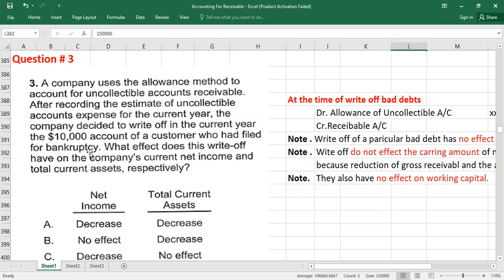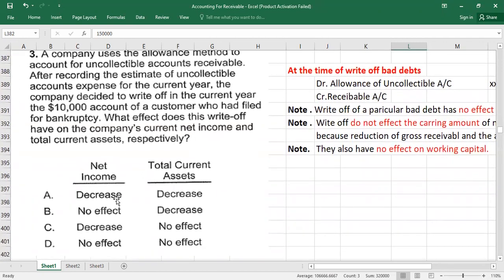So here you have to remember, we are going to write off a certain amount of bad debts, which is $10,000. What effect does this write-off have on the company's current net income and the total current assets? Here we have four options. Option A: net income will decrease, total current assets will decrease. Option B is no effect, decrease. Option C is decrease, no effect. Option D is no effect, no effect.